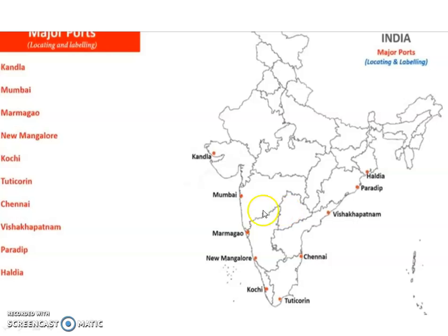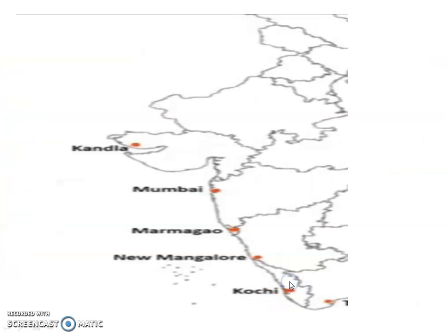So this is a map of major ports of India. On the western side we have 6 major ports. In the western coastal area we have Kandla, that is in Gujarat. This is the exact place for Kandla.